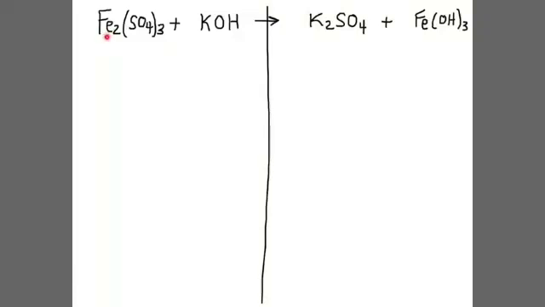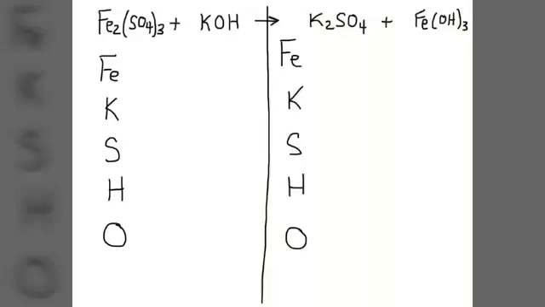We have iron, that's Fe, sulfur, oxygen, potassium, another oxygen, which we'll just group with this oxygen, and hydrogen. So I'm going to list those elements. And then over on the product side, we're going to list the same elements. And now we're going to count up the elements. So I'm going to count up all the elements over here on the reactant side.